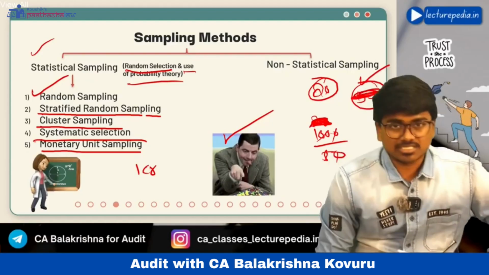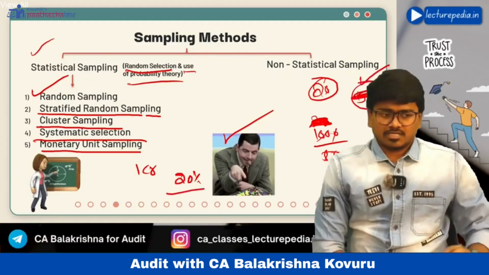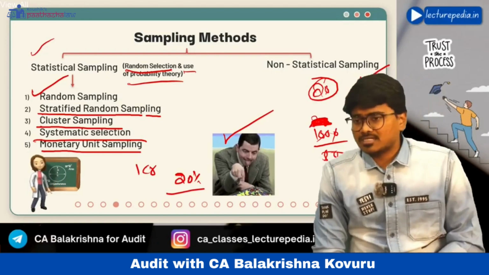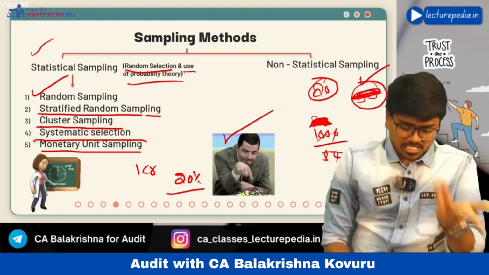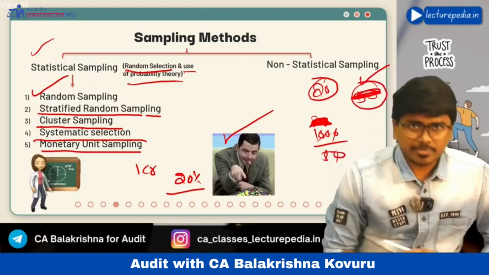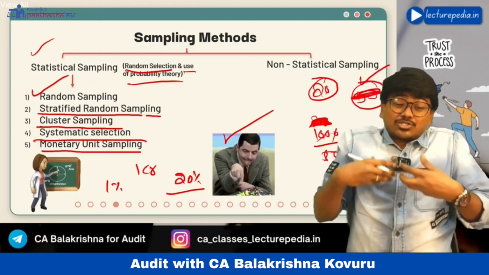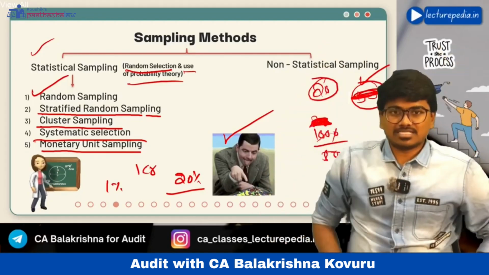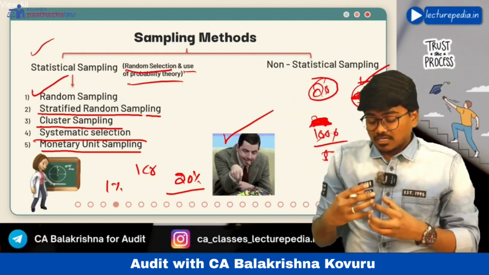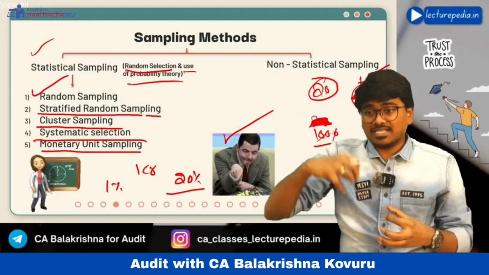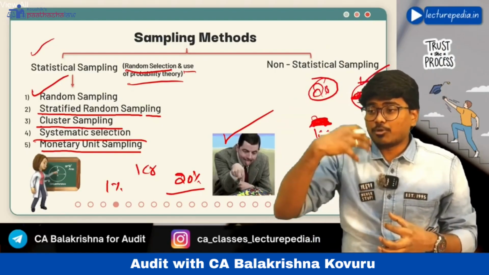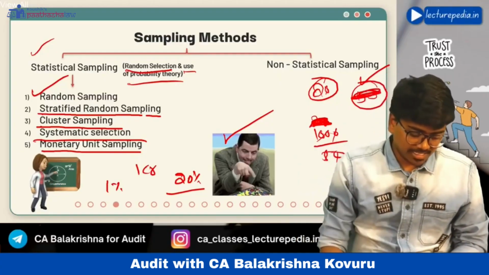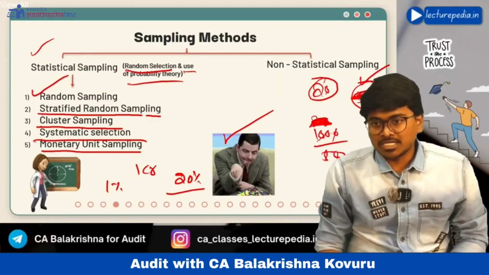If the debt of another debtor is 1 lakh rupees, the weight that you will assign is 1%. Like this, based on the debt amount, you assign the weights and then apply the sampling. The debtor with the highest weight has a high probability of being selected into the sample. That is monetary unit sampling.